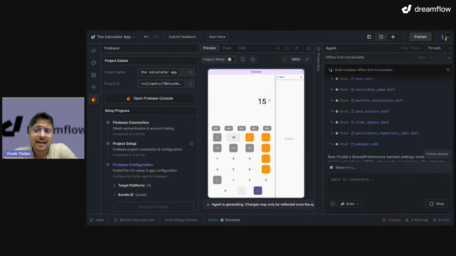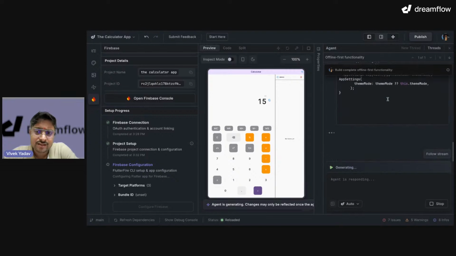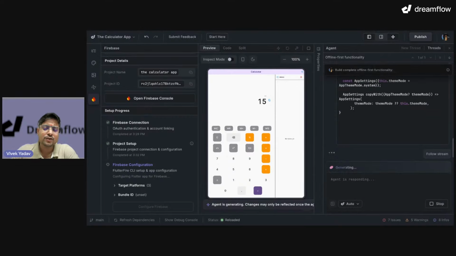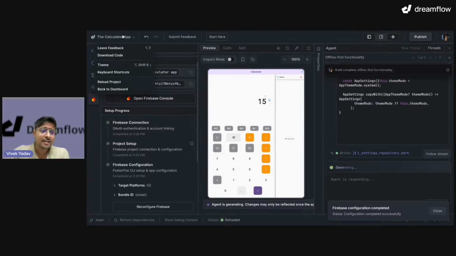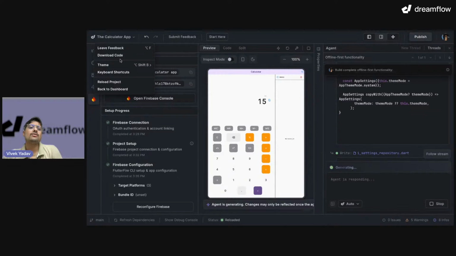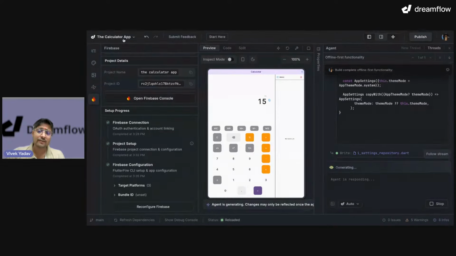Again, if you don't have custom deployment in the application right now in Dreamflow, can you deploy it on your custom domain? The answer is yes. You can download the code, right? On the top left, you can download the code. Click here, download code, and it will download Flutter code for you. Take away your code. Go and deploy wherever you want.